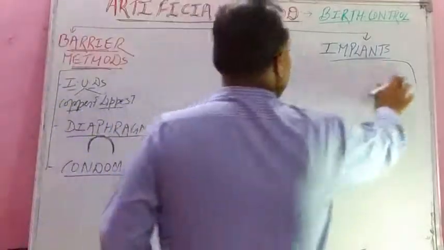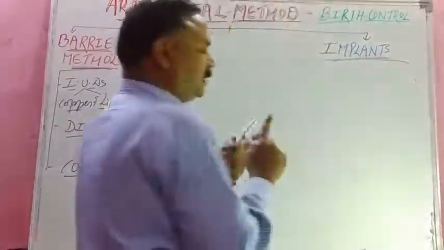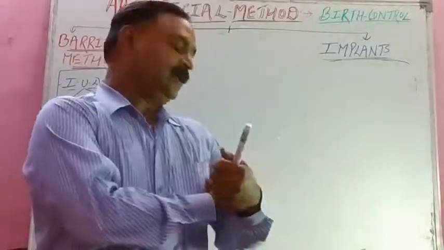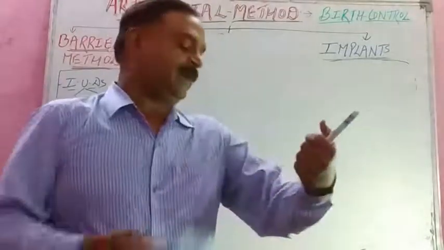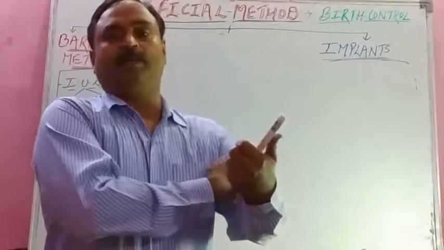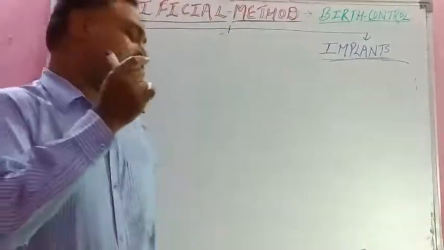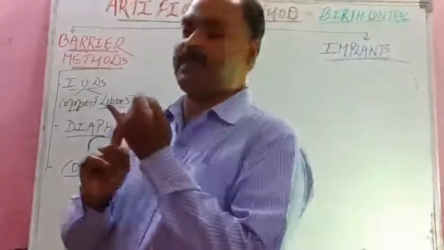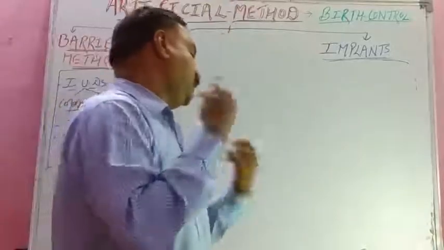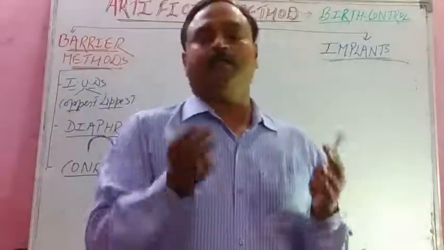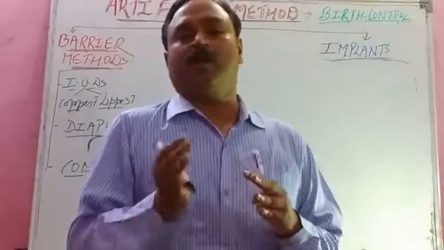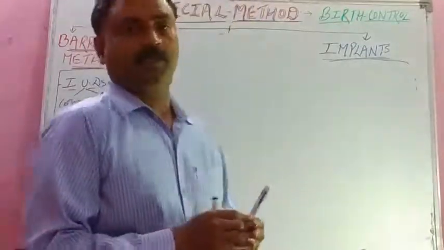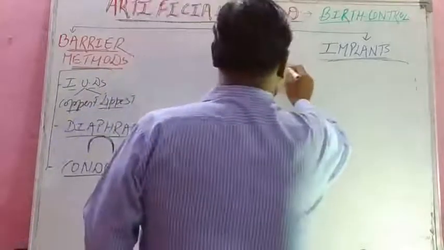Student, implants are matchstick size hormonal rods that are implanted under the skin in the upper arm of the female, and that continuously secrete female hormones, estrogen as well as progesterone for 3 years continuously. And that process also inhibits or prevents implantation, isn't it?